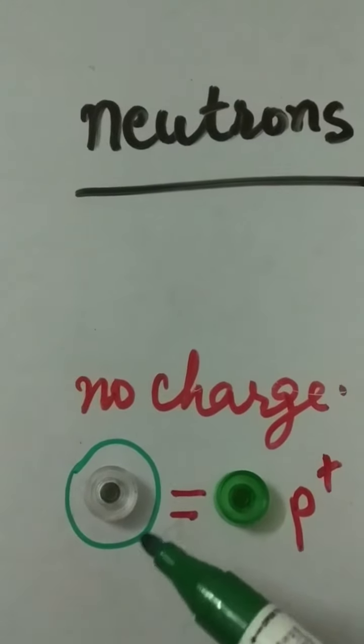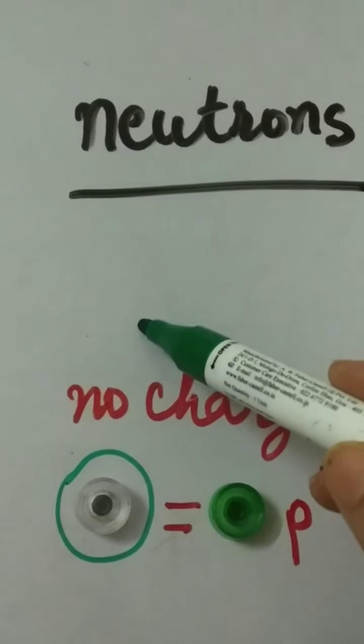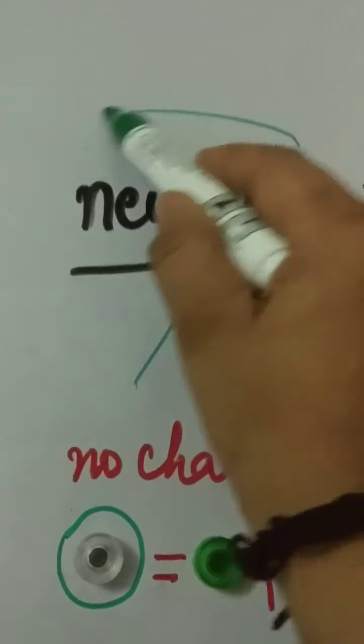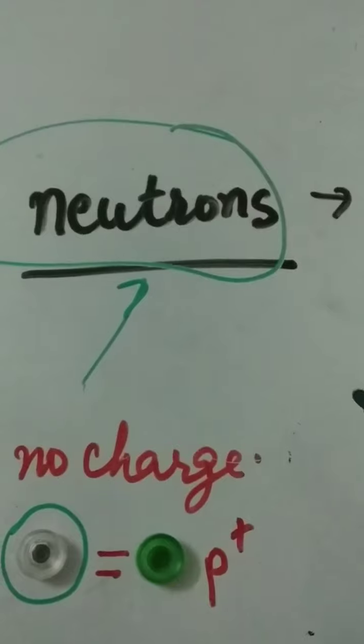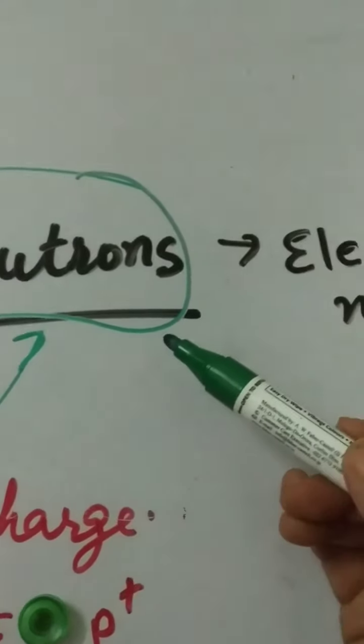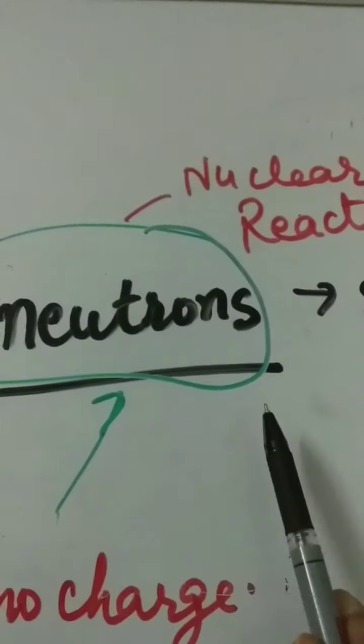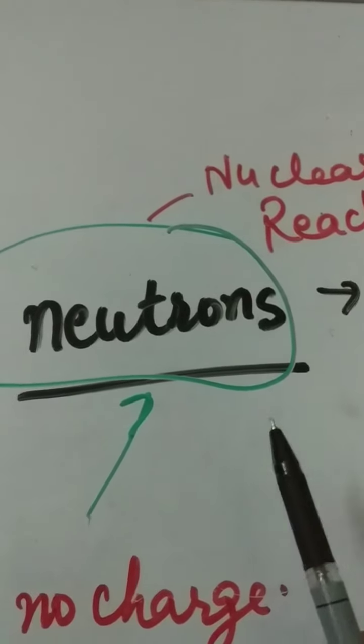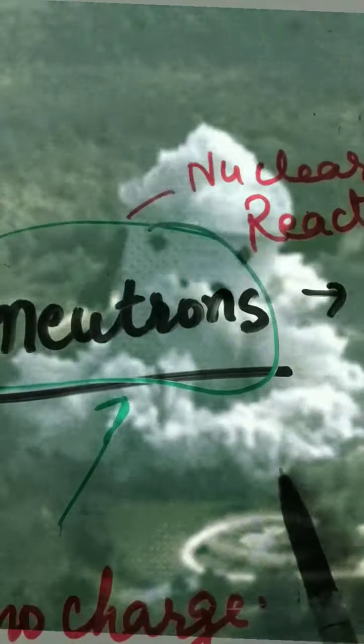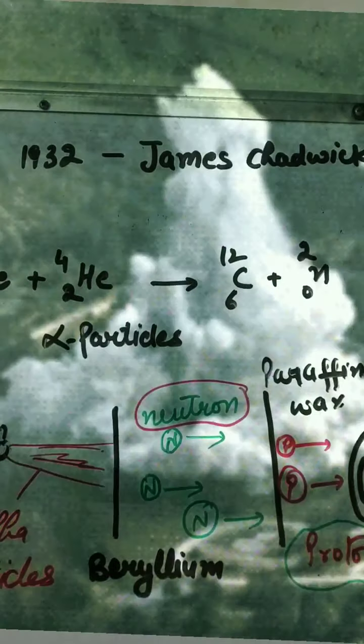These particles were named neutrons. These neutrons should be electrically neutral. Neutrons were observed during a nuclear reaction.